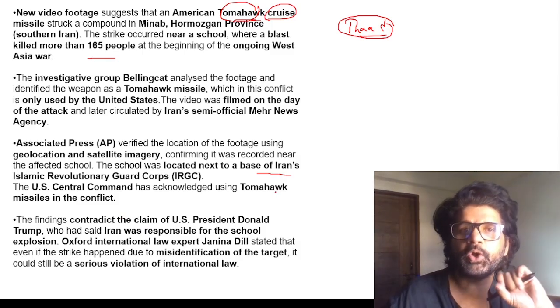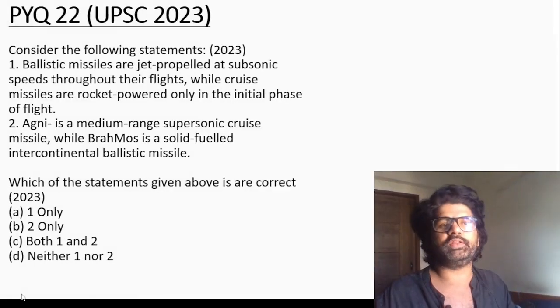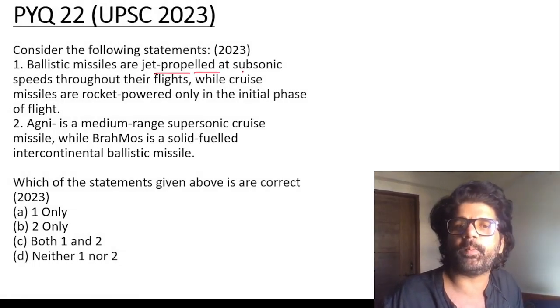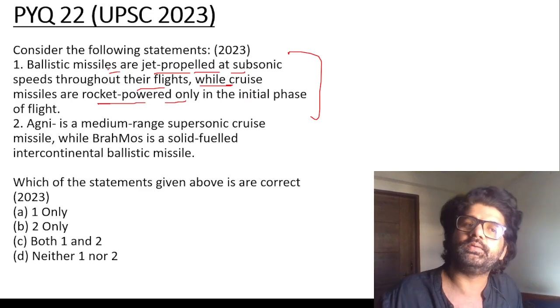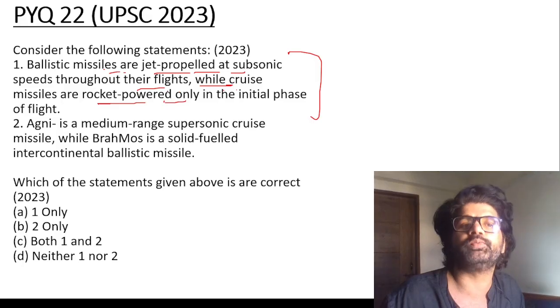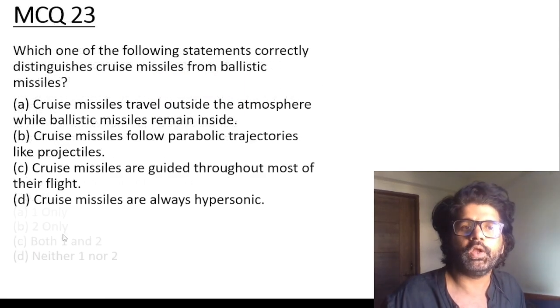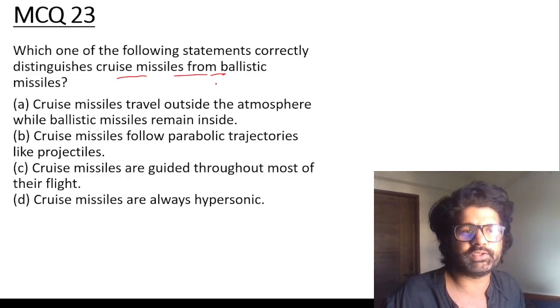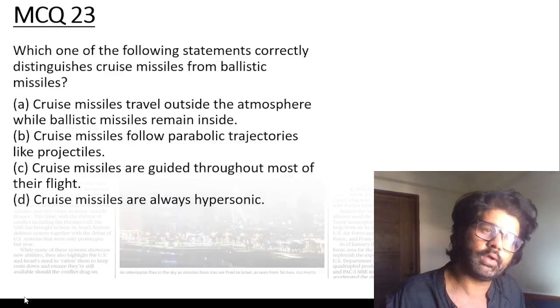What is important? Do remember, Tomahawk is a cruise missile. Know the basic difference between ballistic and cruise missile so that you can solve these kinds of questions. Statement one: ballistic missiles are jet propelled at subsonic speed throughout their flights. Statement two: cruise missiles are rocket powered only in the initial phase. No, the simple meaning here is they are saying that ballistic missiles are controlled throughout their flight. No, cruise missiles are. This is the opposite actually. Cruise missiles are controlled. Agni is a supersonic cruise missile? No, Agni is a ballistic missile. Both the statements are wrong, and the answer is D, neither one nor two. Which of the following correctly distinguishes between cruise and ballistic missiles? Cruise missiles are guided throughout most of their flight.